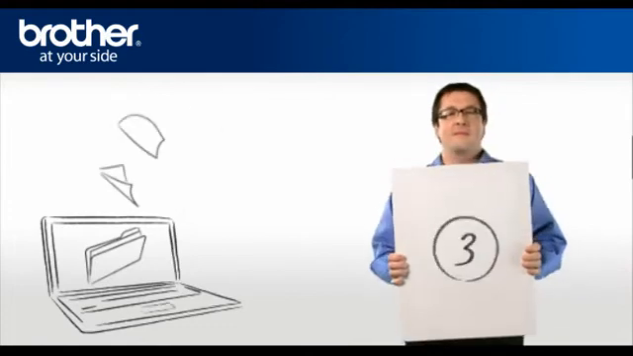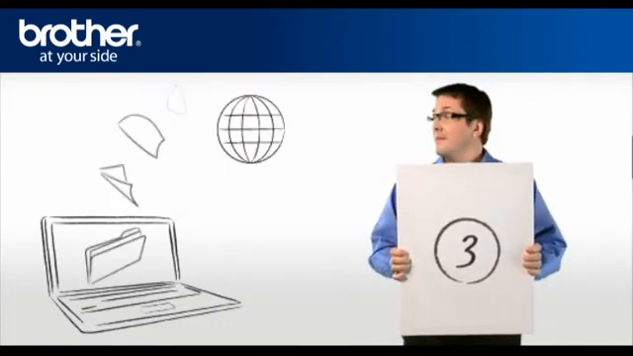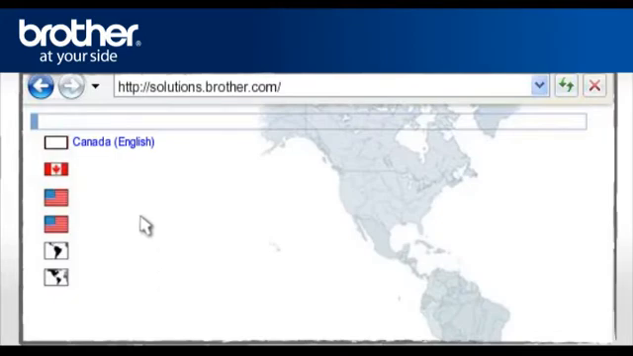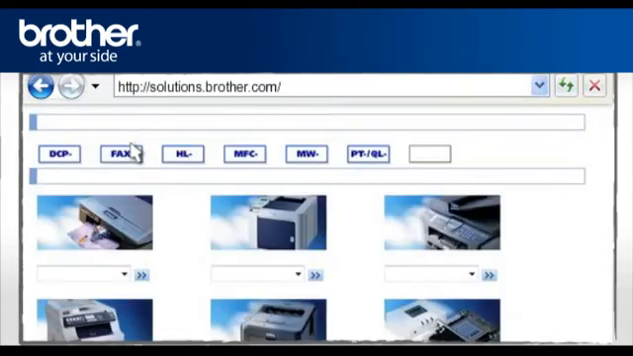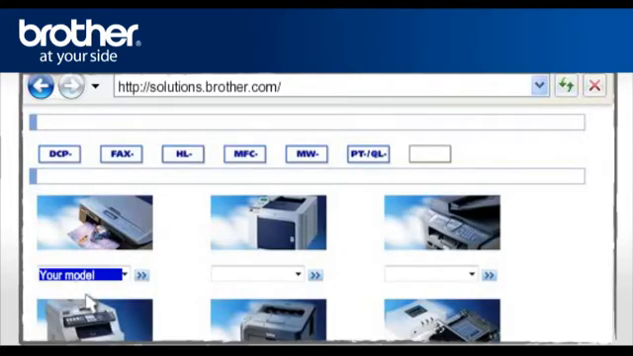Step 3. Download the uninstall utility and the full driver and software package. Go to solutions.brother.com to download the uninstall utility. Select your region. Select your country and language if required. From the Series menu, select your model. Confirm by clicking on the 2 forward arrows.